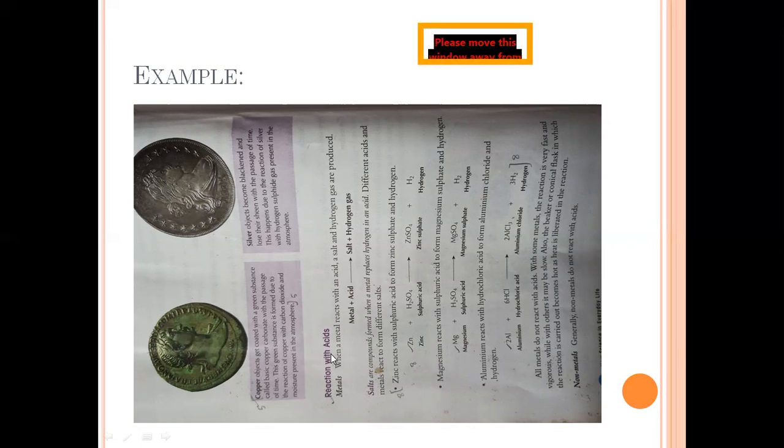Now, reaction with acids. Metal and acid react together to form salt and hydrogen gas. That is, I am taking zinc and sulfuric acid. The reaction is such that zinc is combined with the SO4 forming zinc sulfate and hydrogen gas. Similar is the case of aluminium and hydrochloric acid, which forms aluminum chloride, salt, and hydrogen gas. Generally, non-metals do not react with acids.